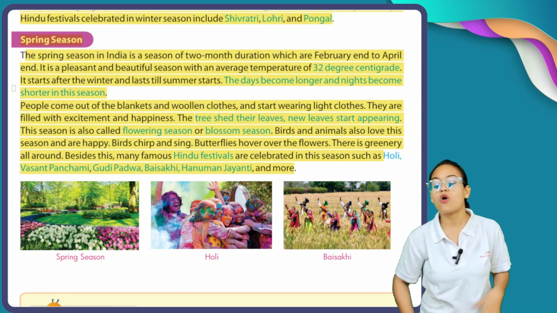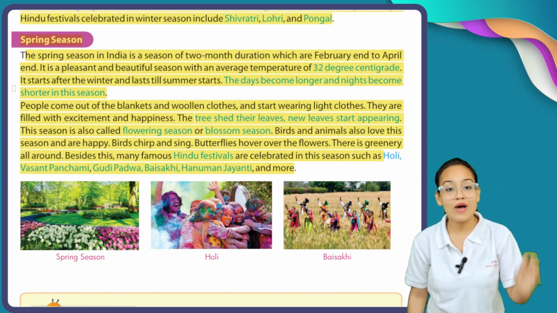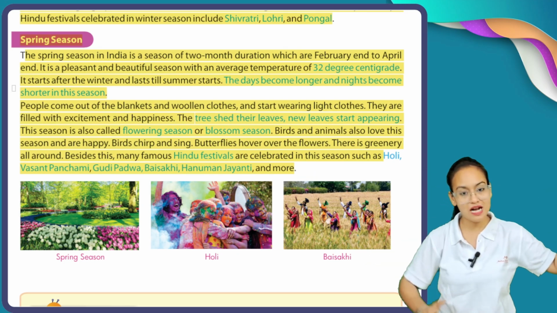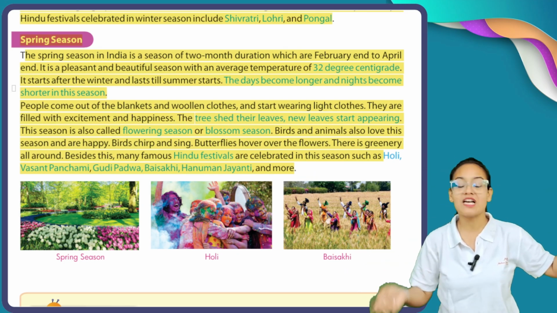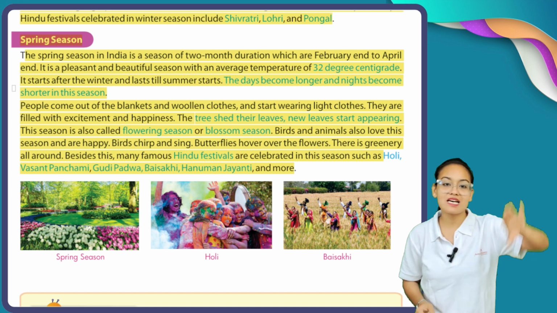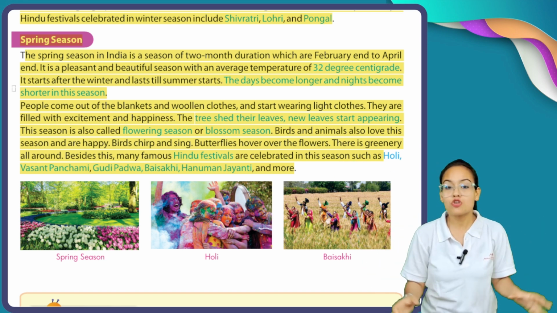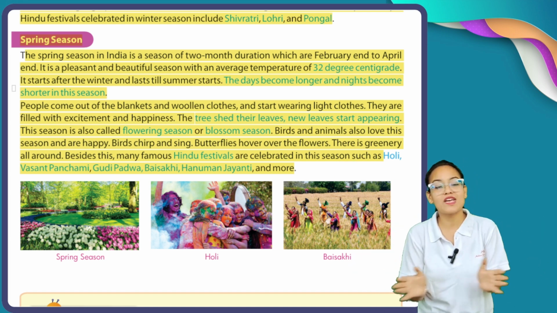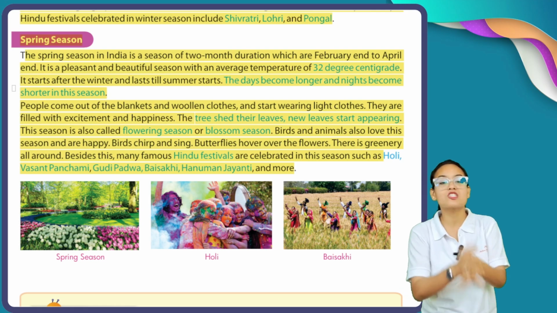As you can see, autumn season we experience when monsoon goes and winters come, in September and October. Similarly, when winters are ending and summers are coming, between these we experience spring season.